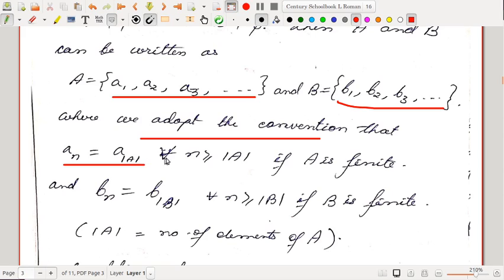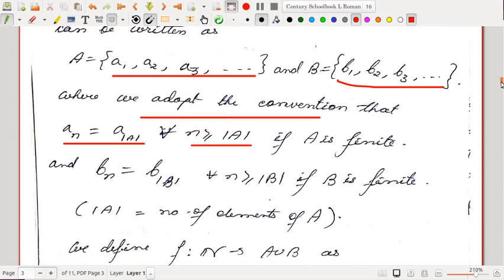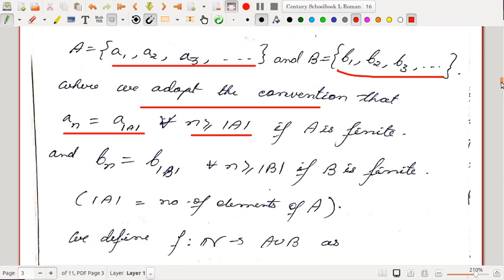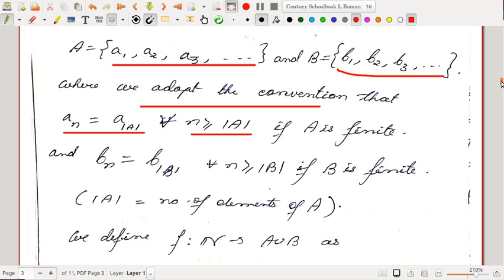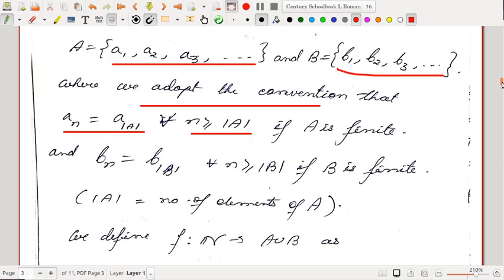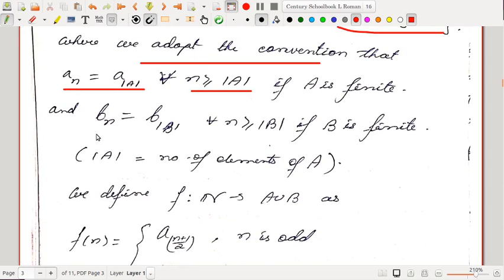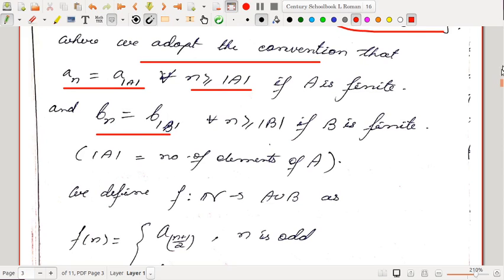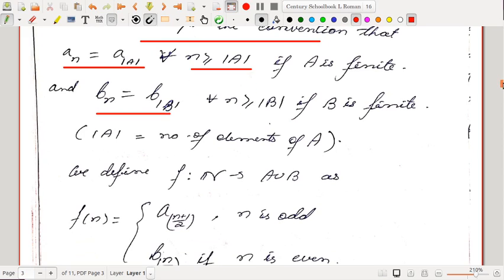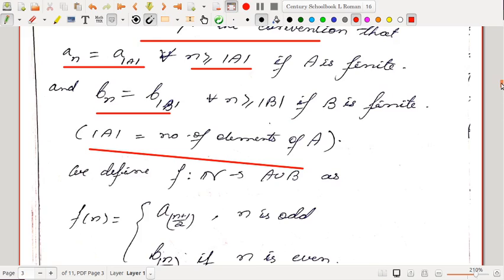That is, a_n equals a_|A| for every n greater than or equal to |A|, if A is a finite set. |A| is the number of elements of A. If A is finite, say A has 10 elements, then A10, A11, A12, everything will be the same as A10. We will take that. This is just for notational convenience. Otherwise we have to do it separately for the finite and infinite cases. So it is not necessary. That is why we adopt this convention. This will help us. Similarly, b_n equals b_|B| for every n greater than or equal to |B|. |B| means the cardinality of B, that is the number of elements of B. So here I have written |A| to mean the number of elements of A. Similarly, |B| means the number of elements of B.